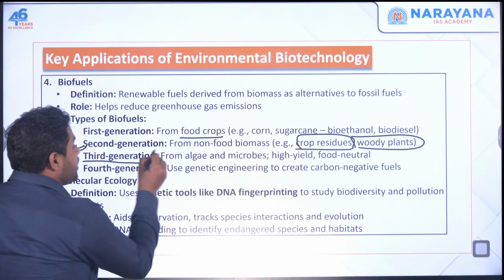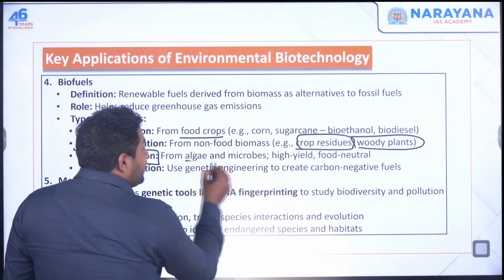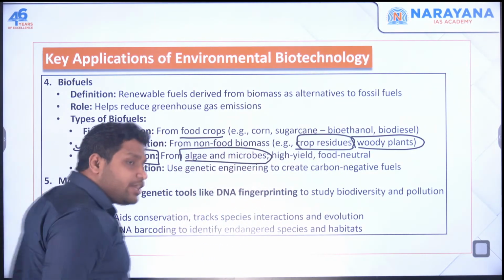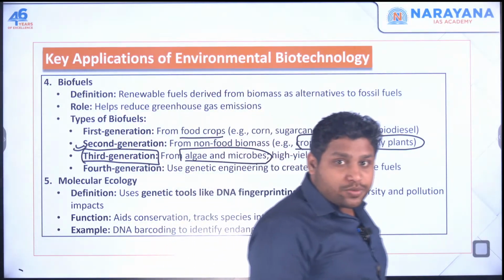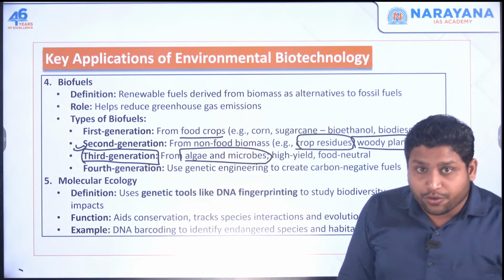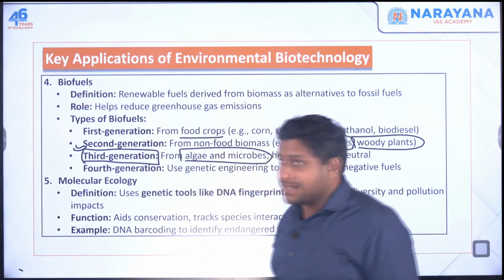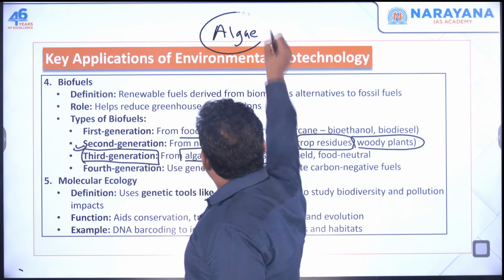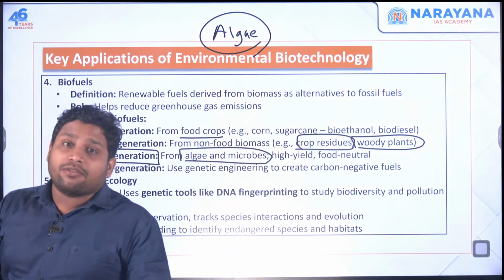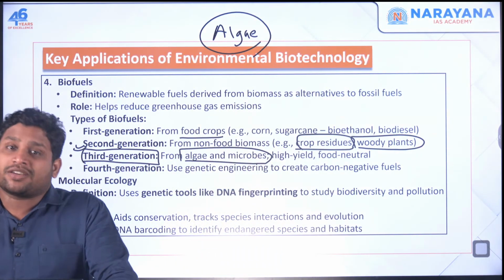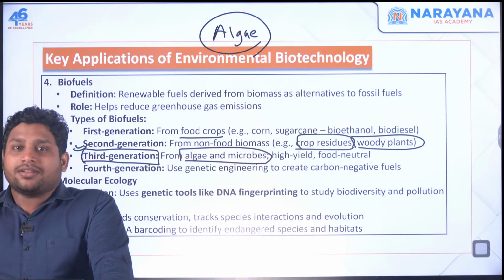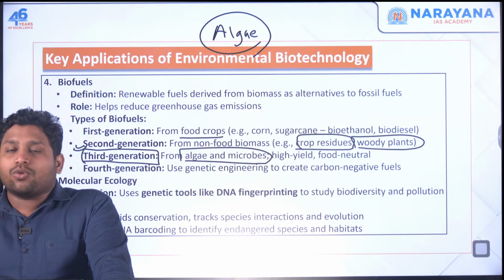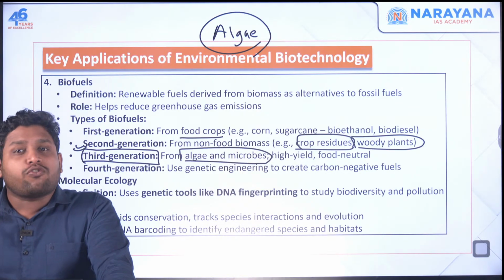Then the third generation involved algae and microbes. We started using algae and microbes to make biofuels. Now, this is something very interesting. If you're using algae, first of all, this algae is very helpful because it is going to sequester carbon dioxide. You look at any green plant, they go for photosynthesis.